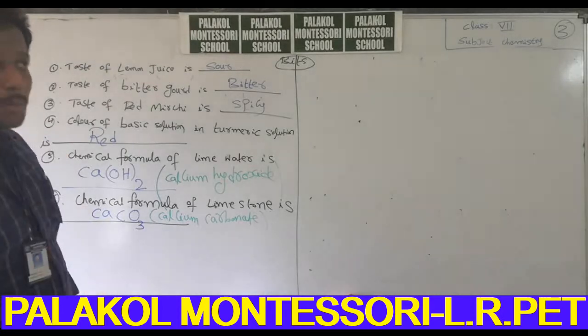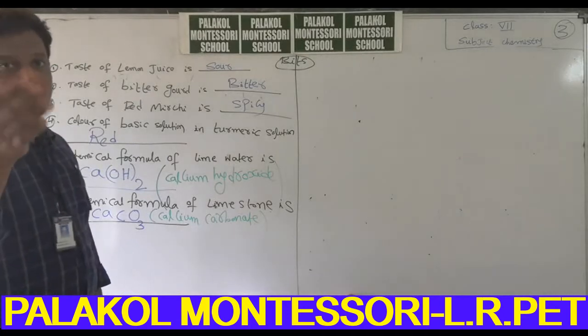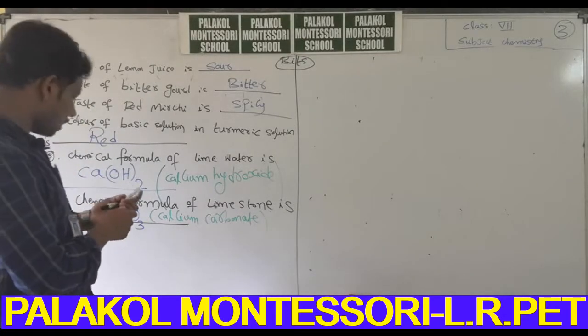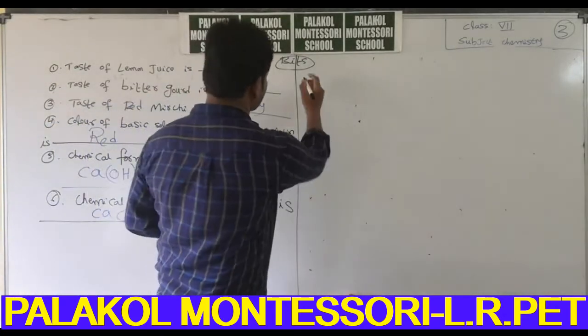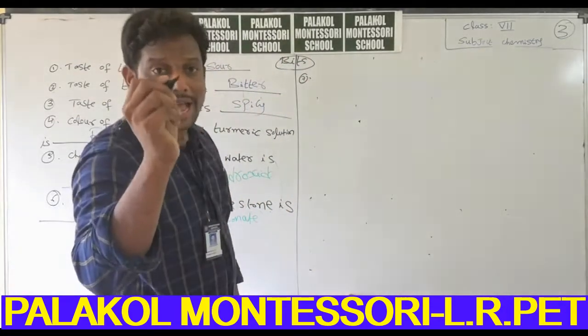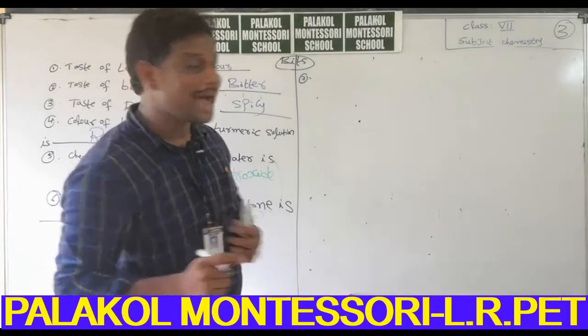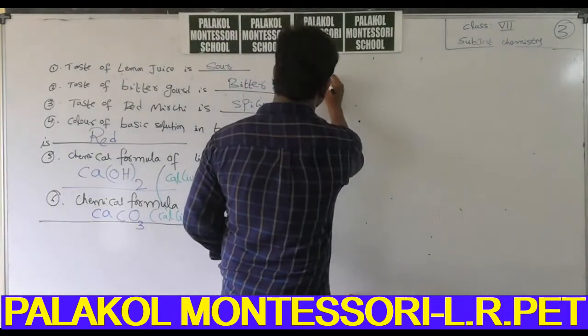So we can see calcium carbonate present in the eggshell. Next, 7th bit, very important bit. Who discovered hydrogen gas? Atomic number 1, hydrogen.